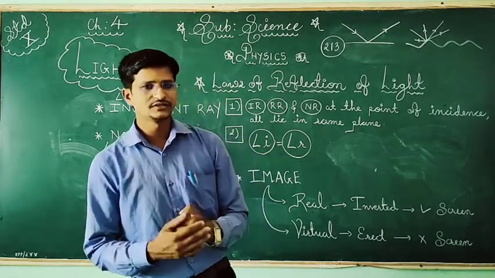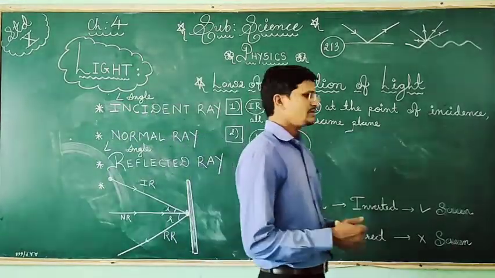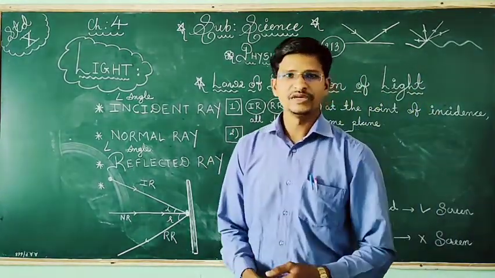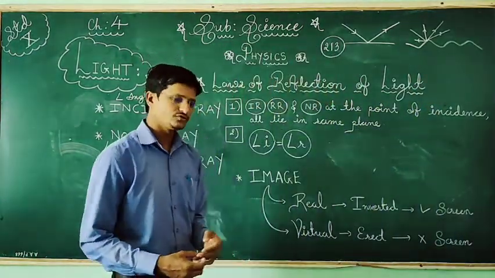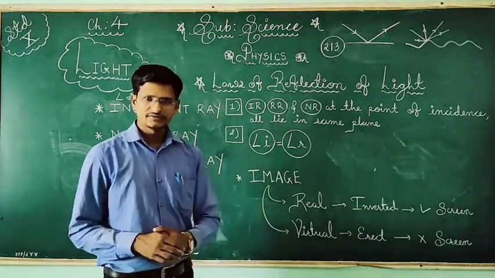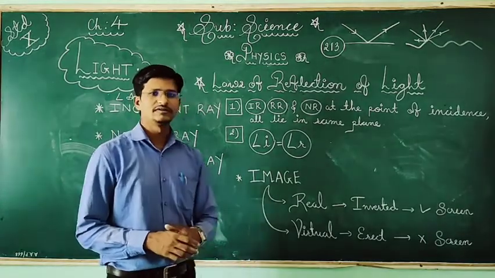So these are the two types of images. The image that forms on the screen is called a real image, and the image that does not form on the screen is called a virtual image. A real image is always inverted and a virtual image is always erect.